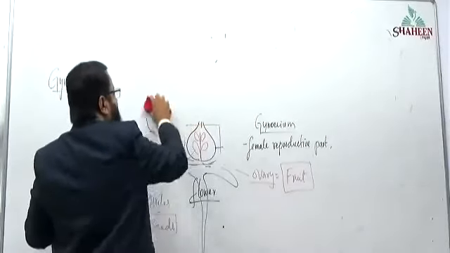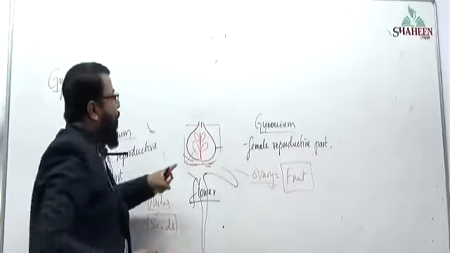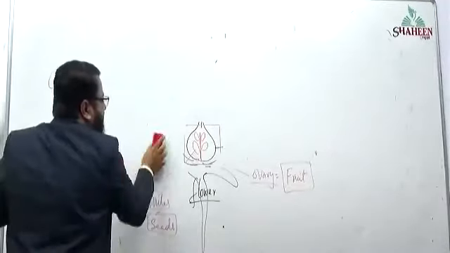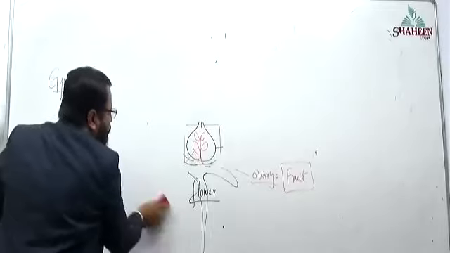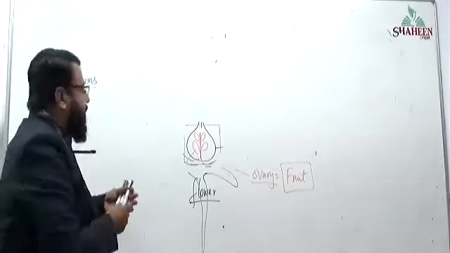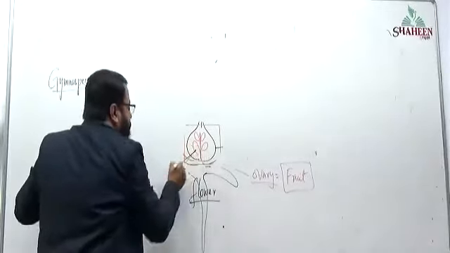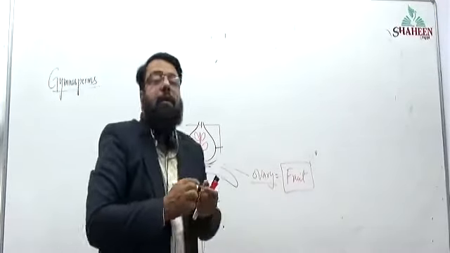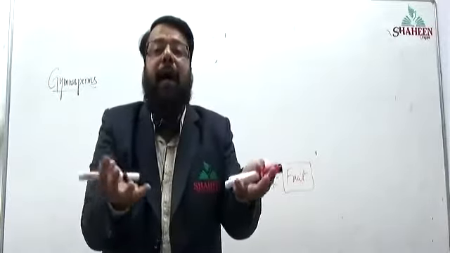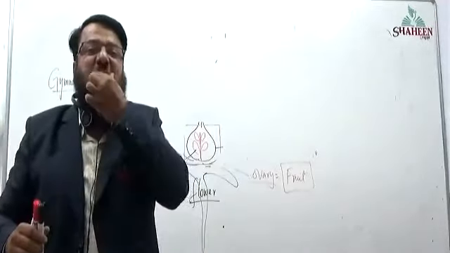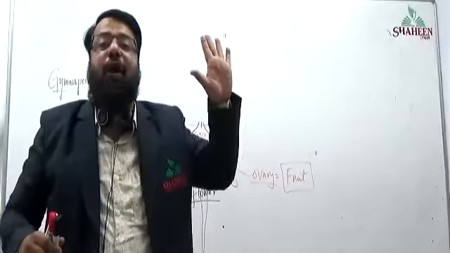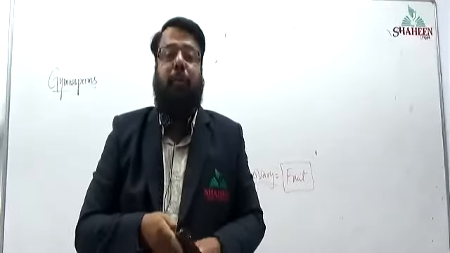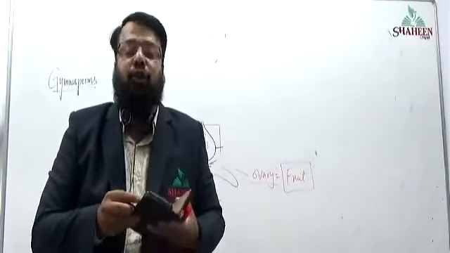What remains is the ovary, and that ovary transforms itself into fruit, and the ovule transforms into seeds. Seeds are covered by means of the fruit wall. I am talking about angiosperm.